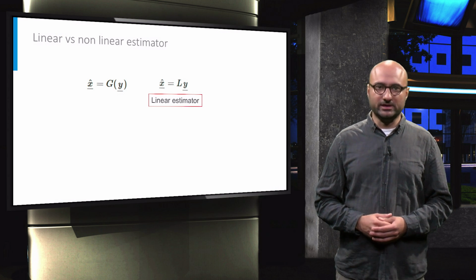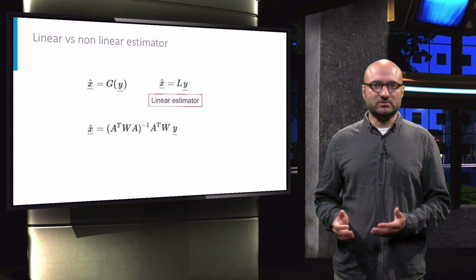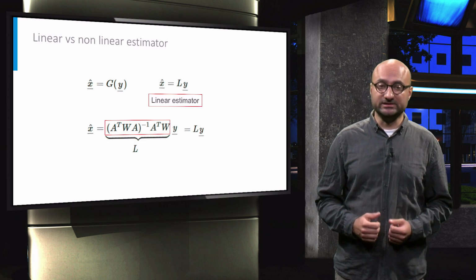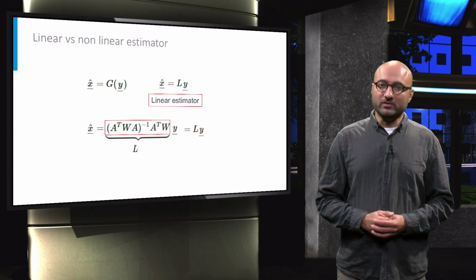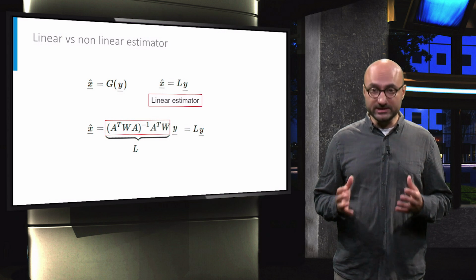For example, let's look at the weighted least squares estimator. In this case, the weighted least squares estimator x hat is the multiplication of this matrix, I denoted it by L, with the vector y. So the weighted least squares estimator is a linear estimator.